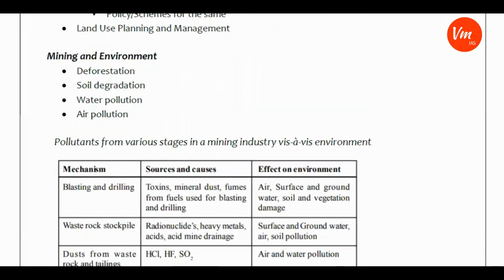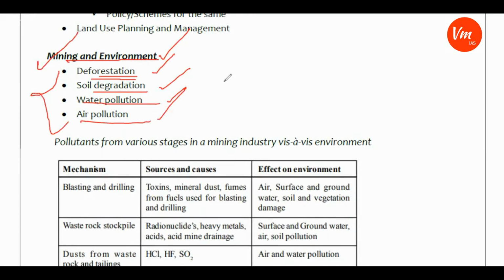And the next issue is mining and environment, which is very important as far as your examination is concerned. In this area, we need to concentrate on deforestation, soil degradation, water pollution, and air pollution. These are all problem areas because of mining.